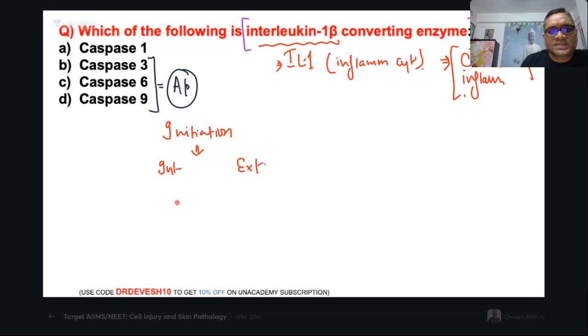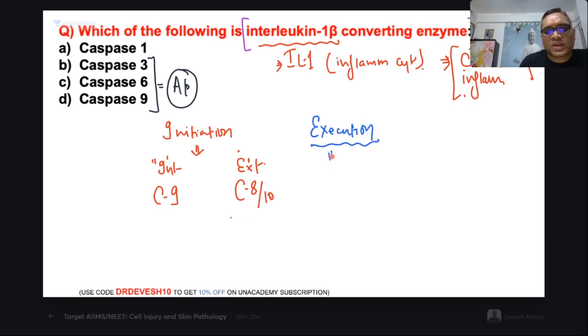Intrinsic pathway is caspase 9, it looks like 9. Extrinsic pathway is caspase 8, and in human beings it is caspase 10. And then there is another event that is called execution. So initiation and execution.